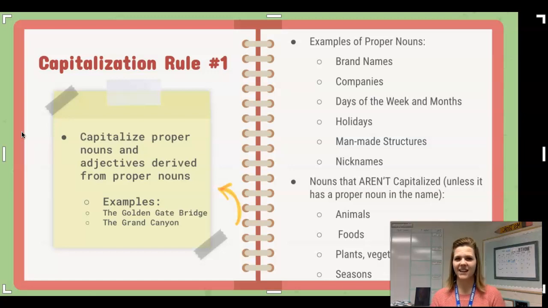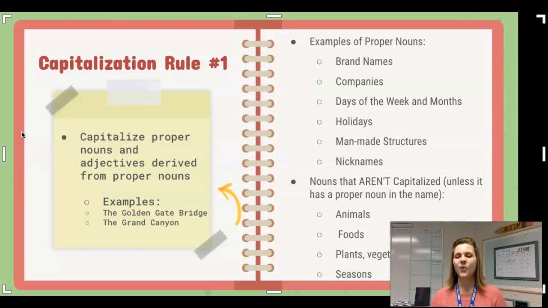On the other half of the slide here, I've given you a list of different nouns that should be capitalized. So our examples of proper nouns include brand names, companies, days of the week and months, holidays, man-made structures, and nicknames. Now the other part of this slide will show you nouns that are not capitalized unless it has a proper noun in the name. So the following list, like I said, should not be capitalized. Animals, foods, plants, vegetables or fruits, and seasons.